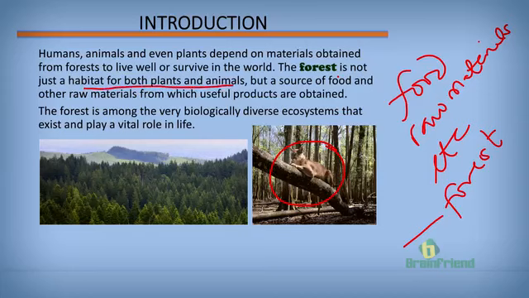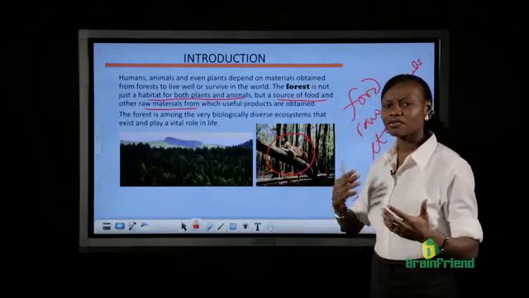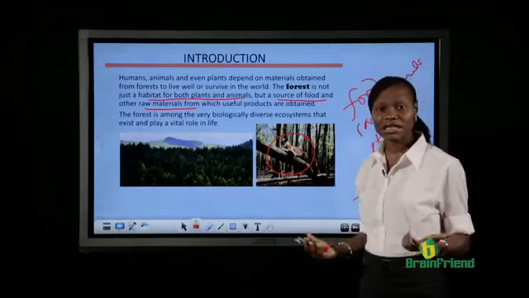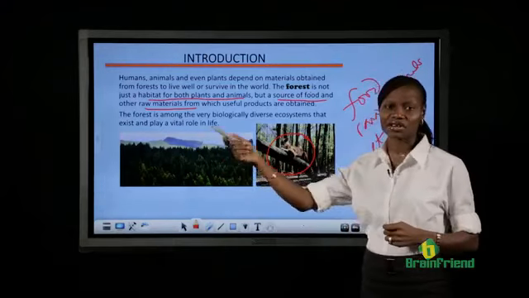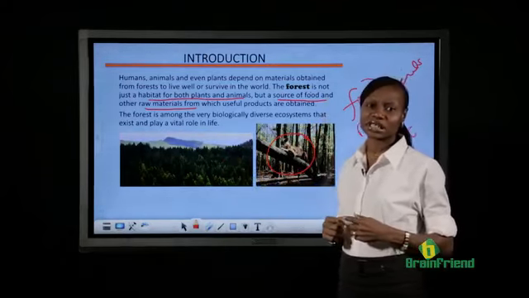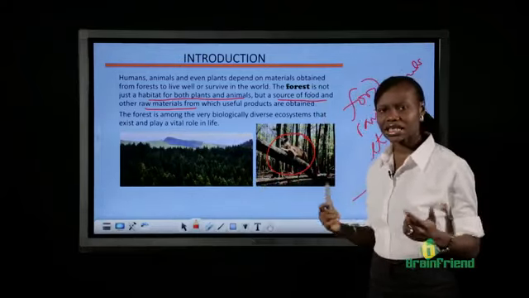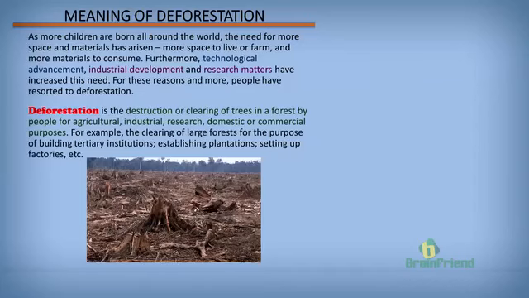But beyond that, it's also a source of food and raw materials from which useful products can be made. A forest is a very biodiverse area. You find different varieties of living things that live there. That is their natural home. For instance, you don't exactly find a tiger moving around. When you go into deep forests, you may find 1 or 2 tigers living there, and they are comfortable. That's their natural habitat.